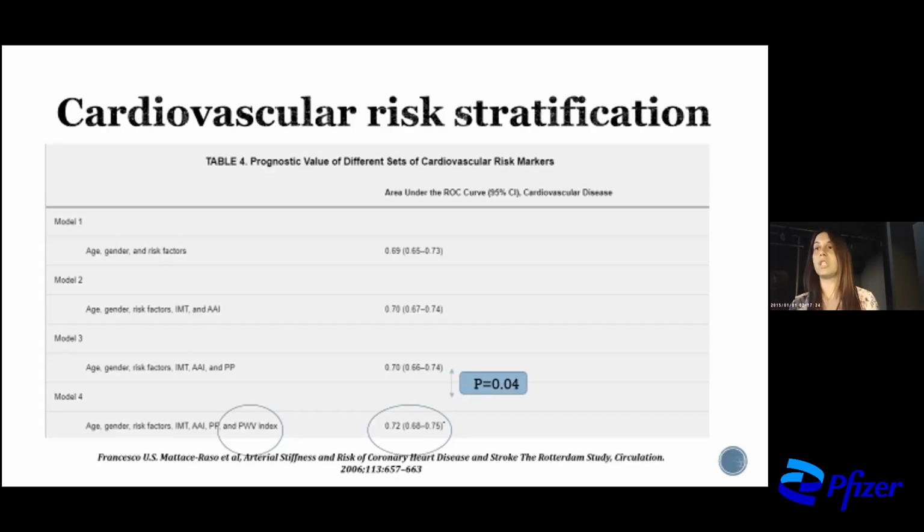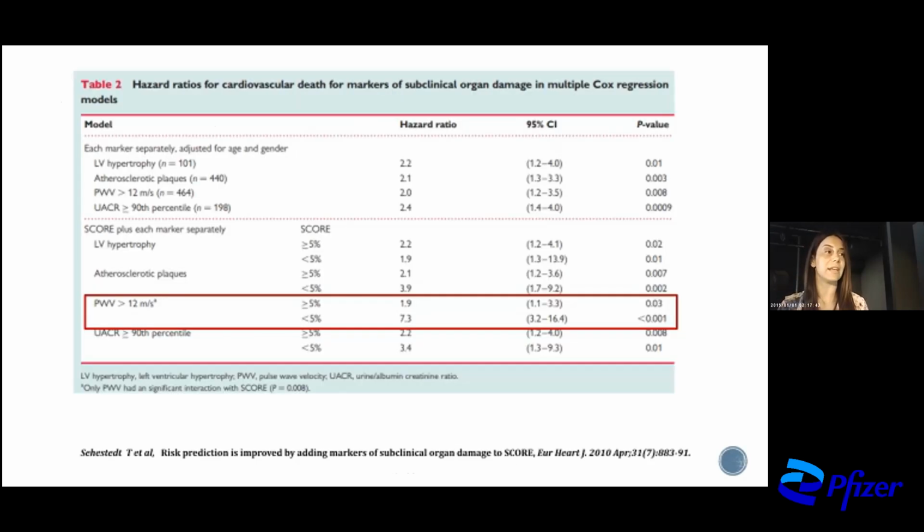When we add pulse wave velocity index to the already known models, which always combine age and other parameters of cardiovascular disease, we can see that the area under the ROC curve increases, and this increase is statistically significant compared to the other models, which don't use the pulse wave velocity index. And of course, when pulse wave velocity index is added to the already well-used score, the hazard ratio is highly increased, and this difference is statistically significant.